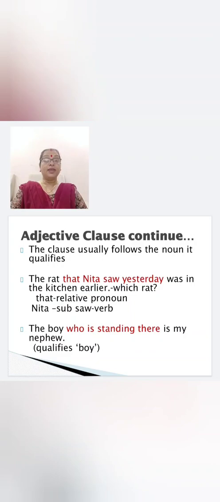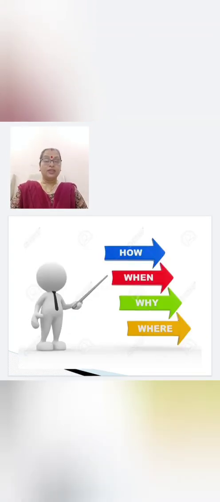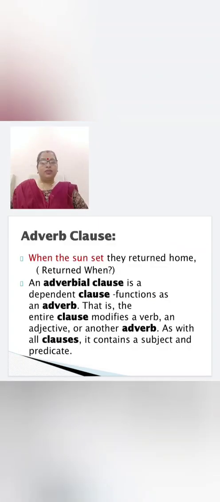Yes, we have adverb clause. This question will help you to find out adverb clause. Remember, all these WH words, these are called WH words. How, when, why, where. Very important for adverb clauses. Let's start with adverb clause now.